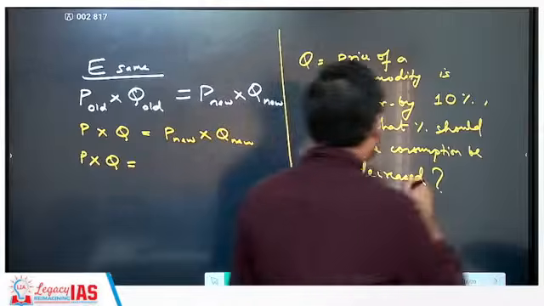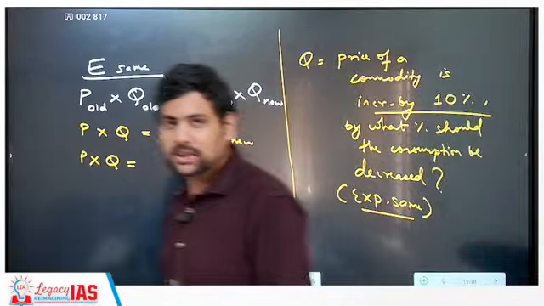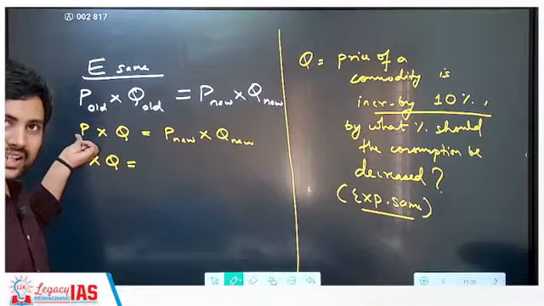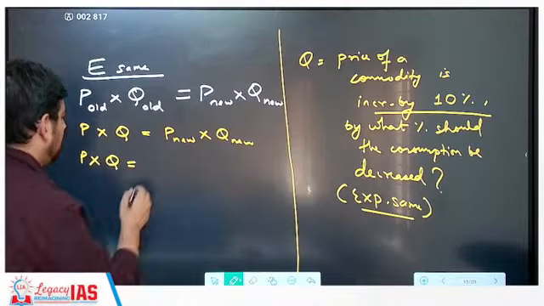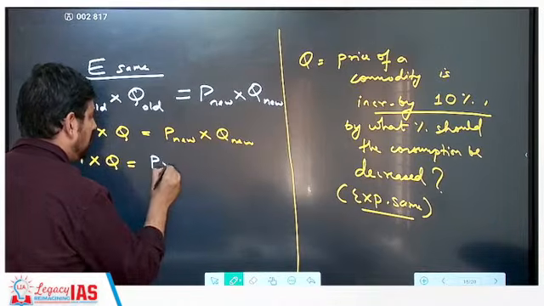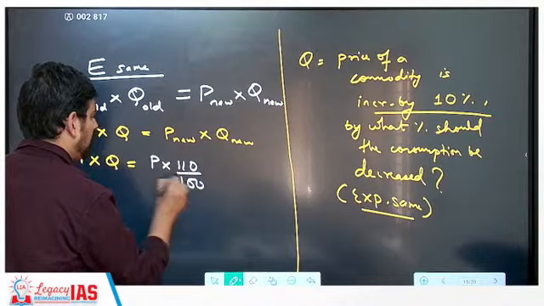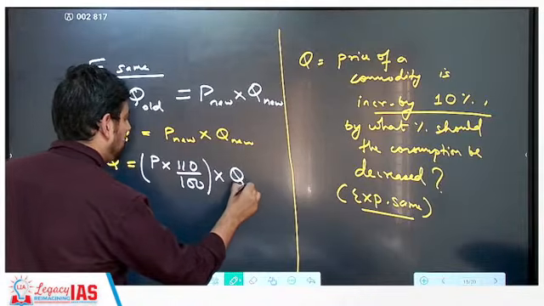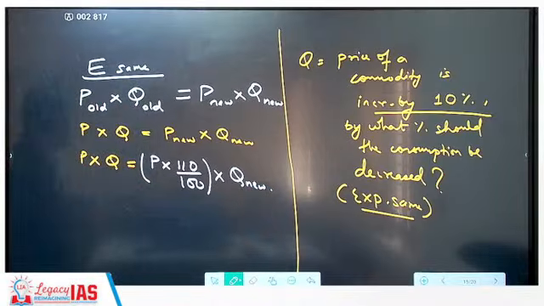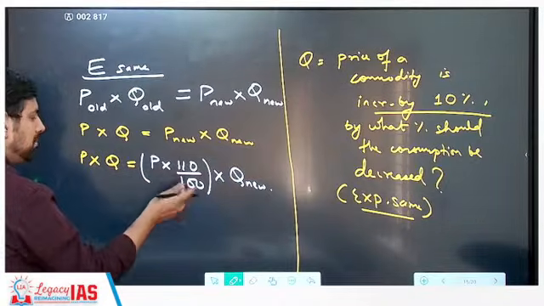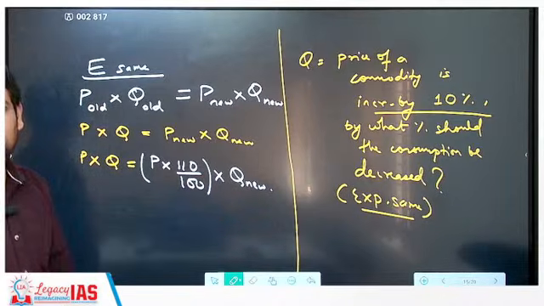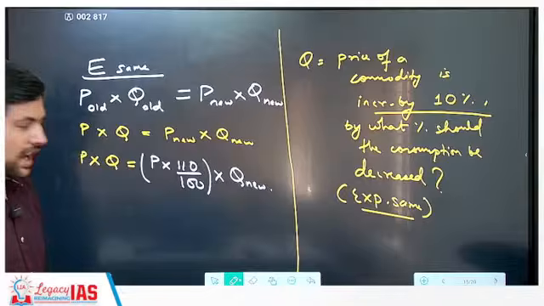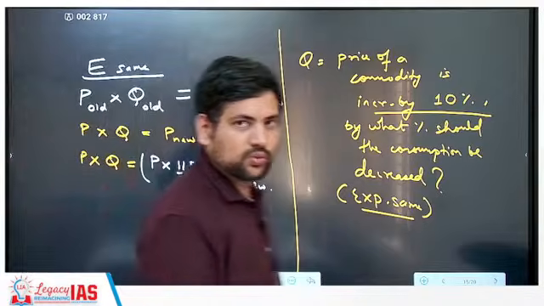Okay, now price old was P, quantity old was Q. Now new price is what? Price has been increased by 10%. 10% increase in this P, correct? This was the initial price. Price new is 10% more than this initial price. So this is actually P into 110 by 100 into, now this I don't know. What will be Q new? This I don't know. Then what I can do? I can simply see what is the percentage change here, what I should multiply here so that everything here cancels, correct? And from this you can get to the quantity.